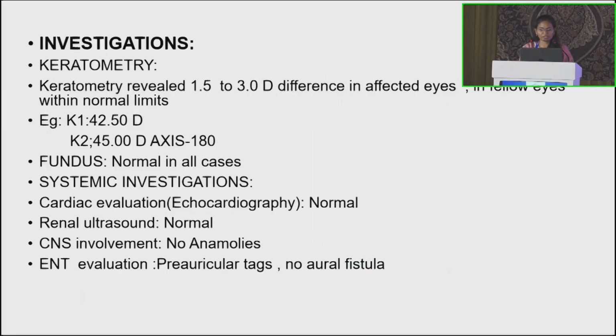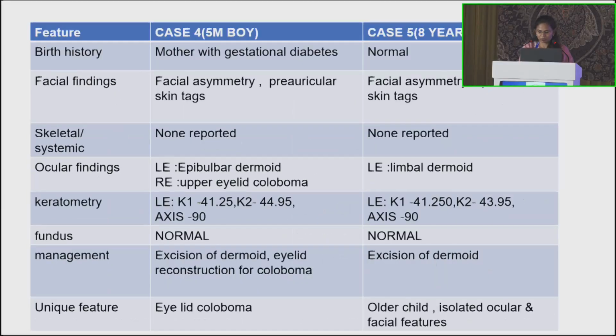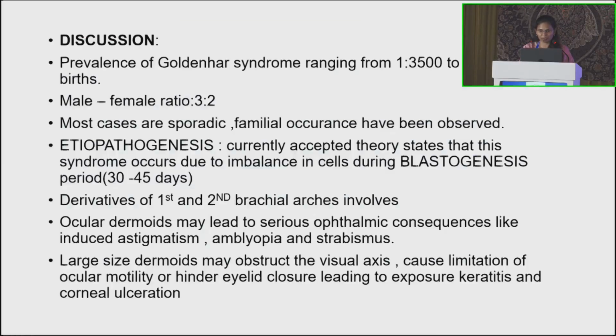Investigations: keratometry revealed 1.5 to 3 diopter differences in affected eyes, and in fellow eyes within normal limits. Fundus is normal in all the cases. Systemic investigations: cardiac evaluation, echocardiography is done and it is normal in all cases. Renal ultrasound is also normal. CNS involvement: microcephaly is present in the third case. ENT evaluation: we can see preauricular tags and no oral fistula. This is the comparison table of all the 5 cases.